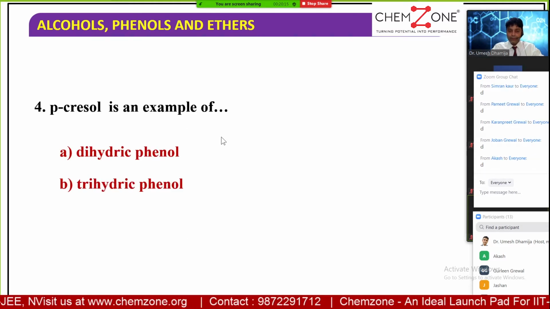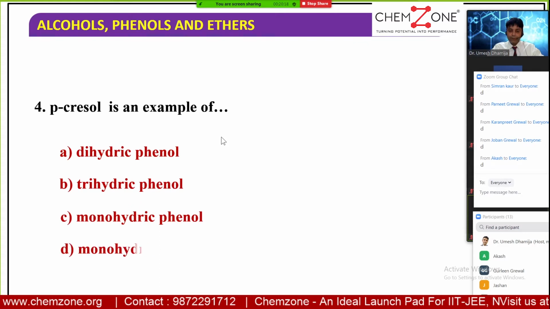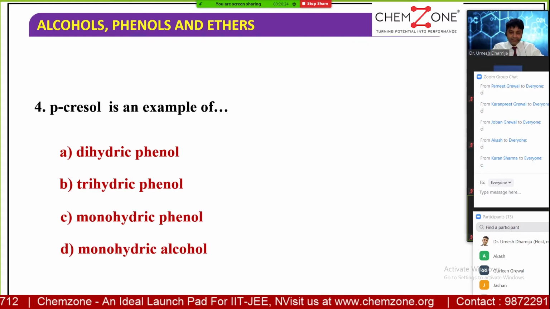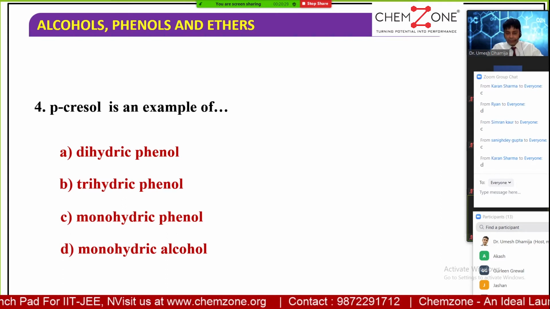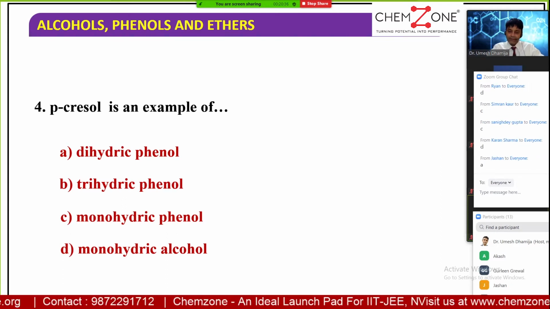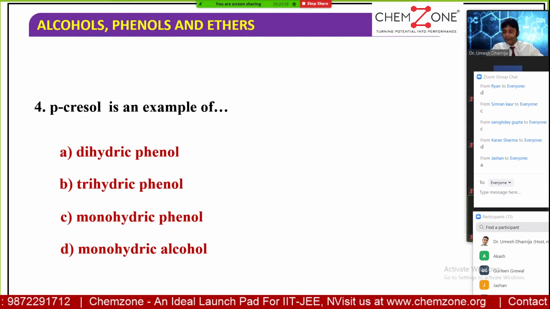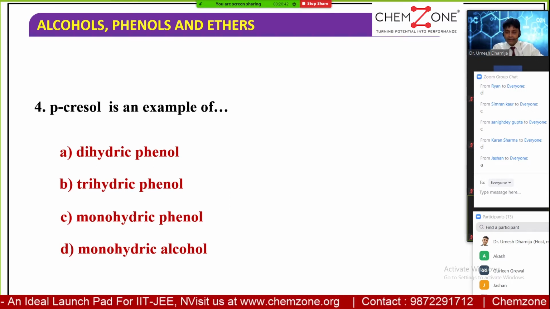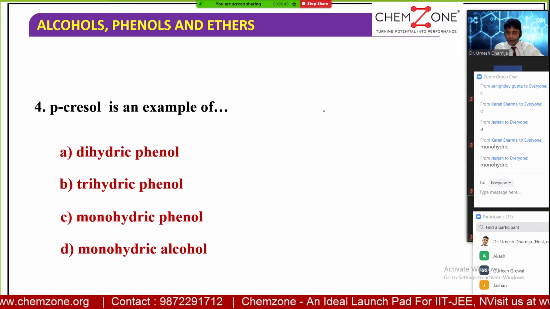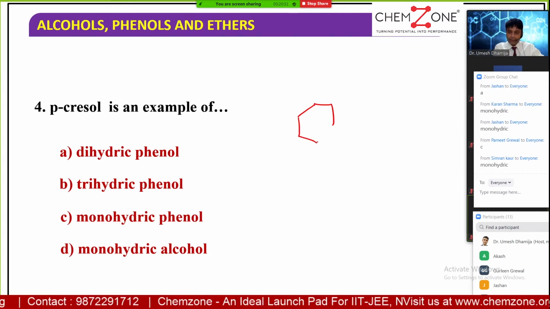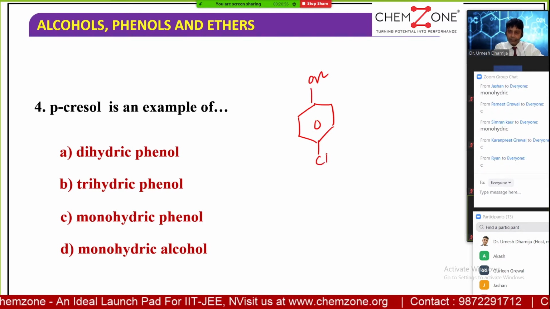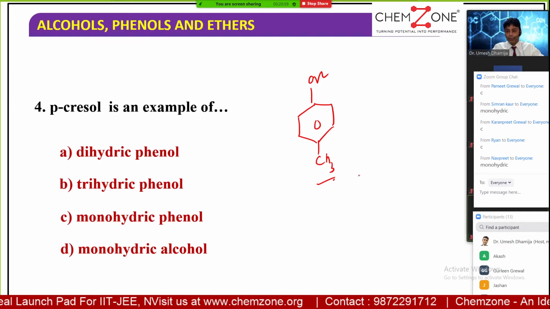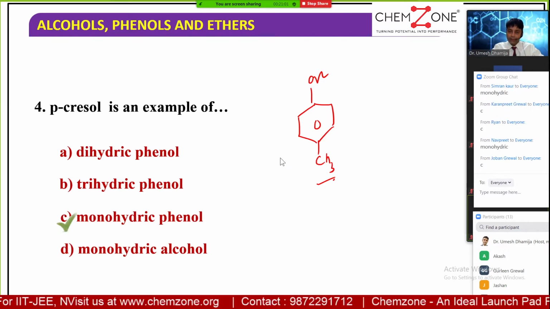p-Cresol is an example of monohydric alcohol, dihydric alcohol, or trihydric alcohol. Monohydric, dihydric, trihydric. D option should not be none of these. Write in the chat: dihydric, trihydric, monohydric. Because here C and D are the same, monohydric. The structure of p-cresol is benzene with CH3, right? So this is a monohydric alcohol. Getting me, everyone?